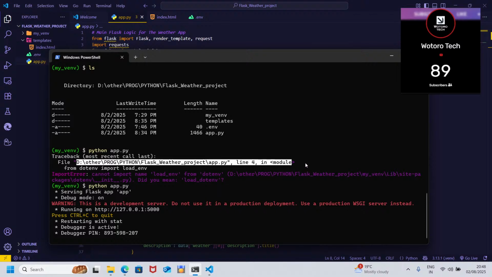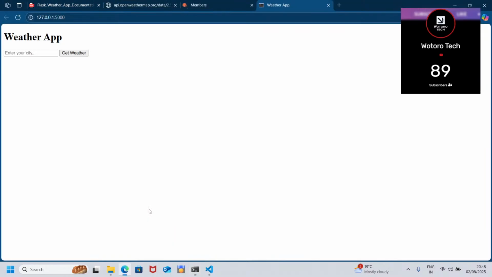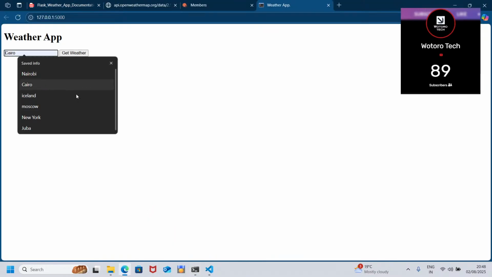See, it tells you. It's good practice to read your error. So let's try and see whether our app is running. Let's click. Here you hold the control key down, then when you hold the control key and click, it opens.